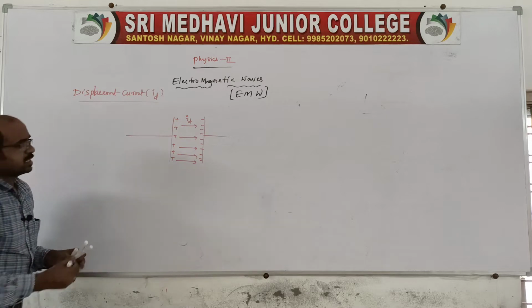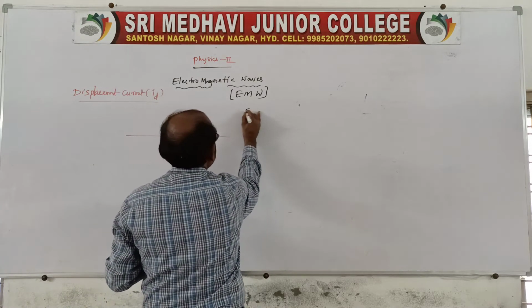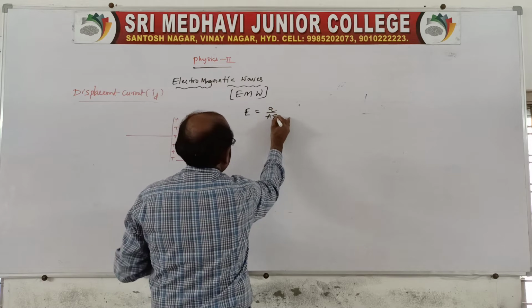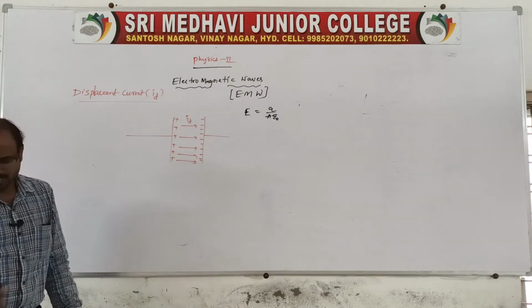Actually we know there is a formula, E is equal to Q by A epsilon naught. Do you remember this?